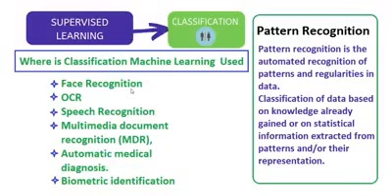Optical character recognition, or OCR, is another thing. OCR is very helpful in converting the physical form of data into digital form. For example, old printed books can be converted to digital books, and optical character recognition is very helpful there.